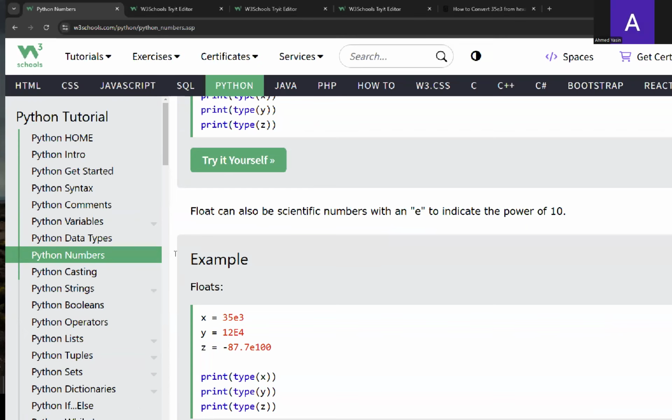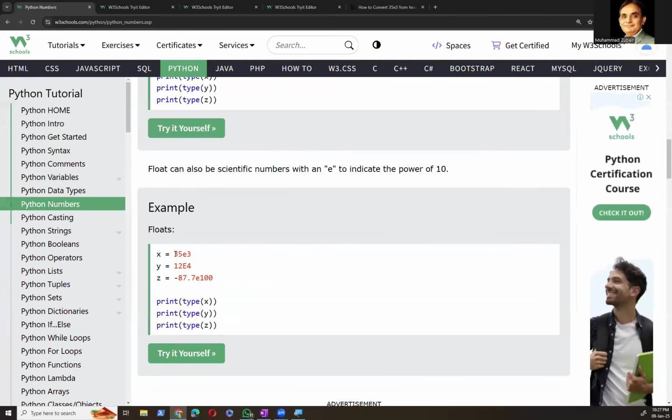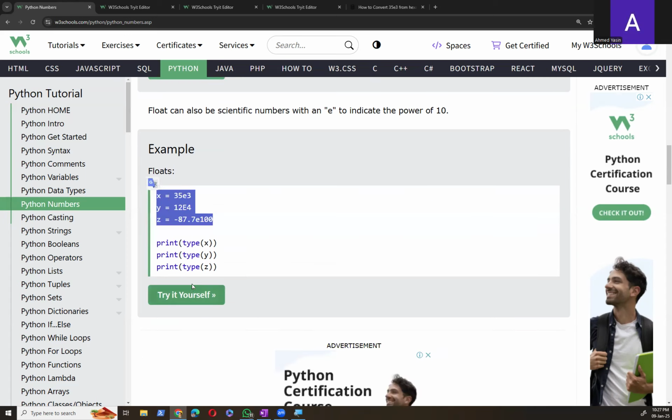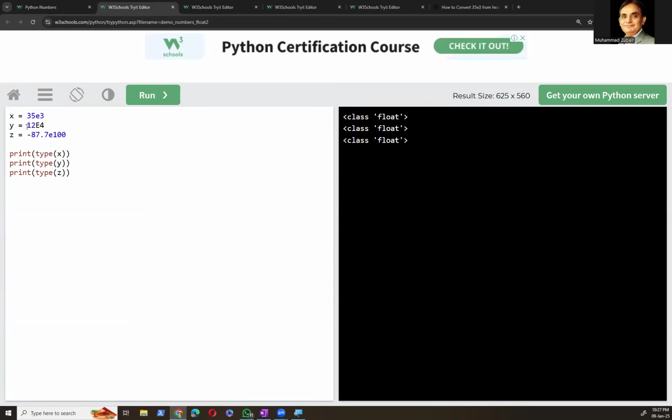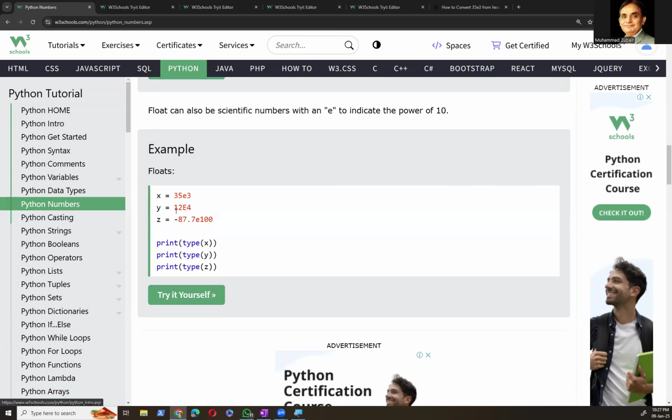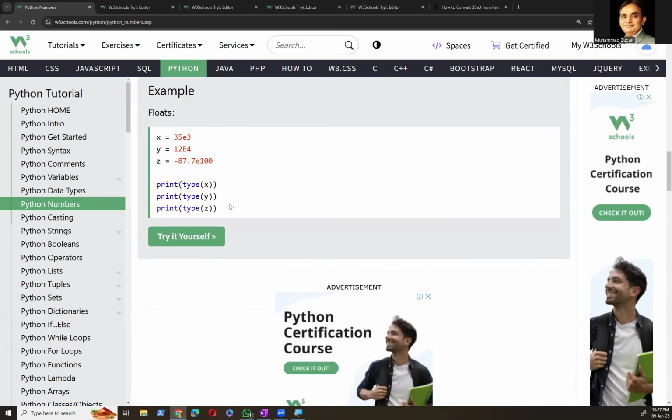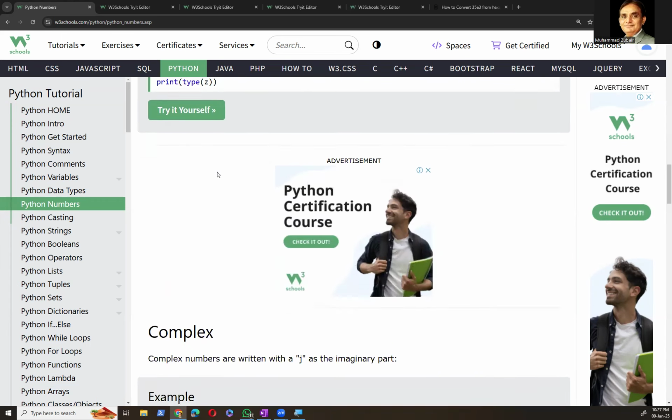Okay, don't worry about that. Your math teacher will explain it whenever it comes to your syllabus. So these are the floats. Instead of writing large values, we can write them in scientific notation.